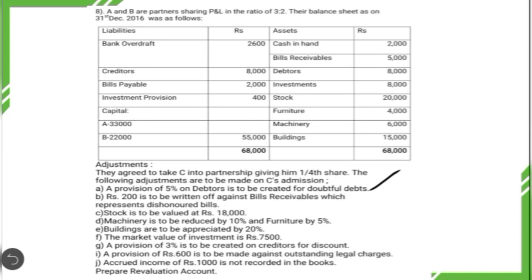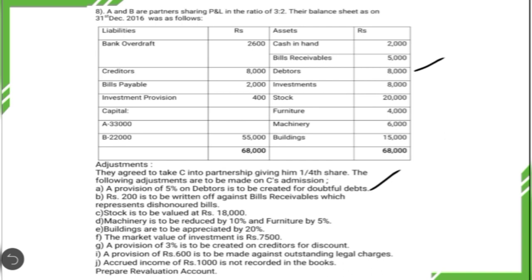The first one, a provision of 5% on debtors is to be created for doubtful debts. If you see here, debtors was shown at 8,000. Now at the time of revaluation, they are feeling that they have to create a provision against doubtful debts to the extent of 5%. So 5% on 8,000 comes to 400 rupees. So now we are going to create a provision against an asset which results in revaluation loss. So how should the entry be recorded? Revaluation account debit to provision for doubtful debts. How to calculate the amount? Amount of debtors is 8,000, on that 5%.